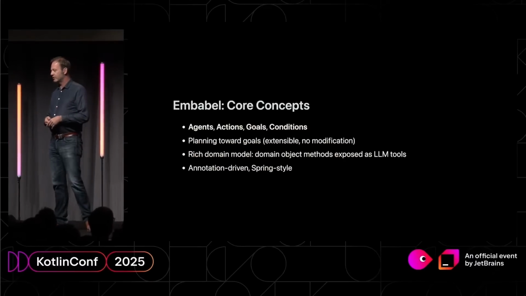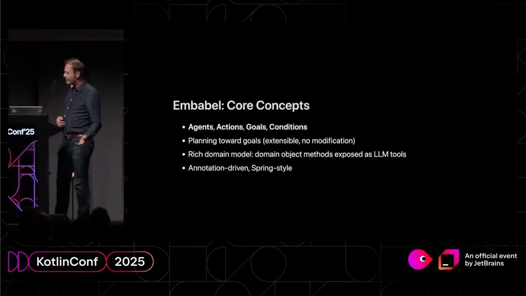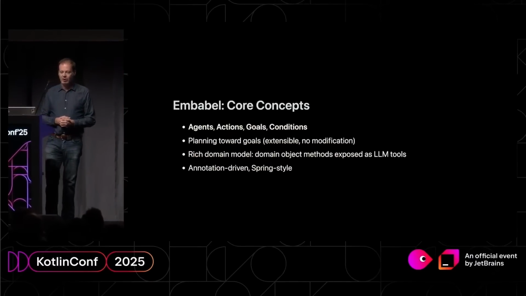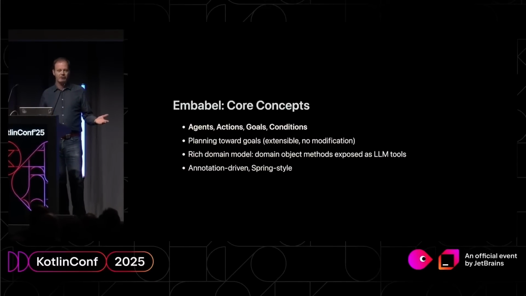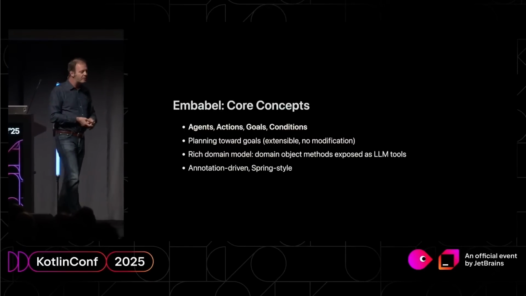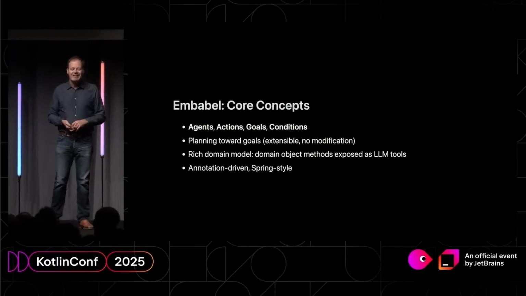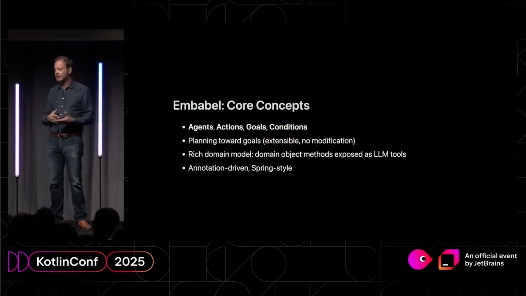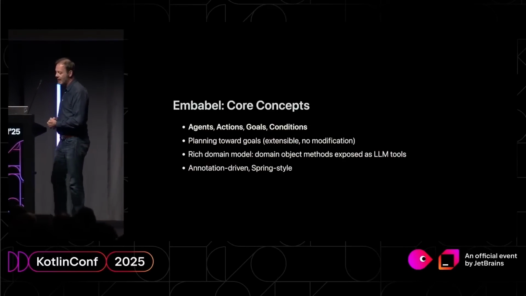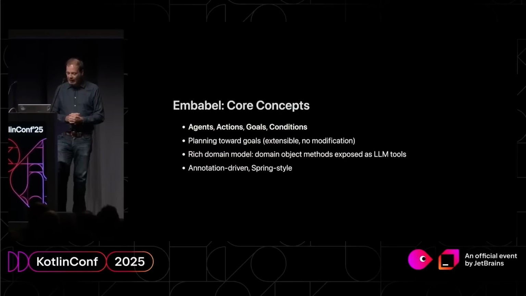Whereas if you look at technologies like, say, LangGraph in the Python world, you're specifying the flow of a state machine. It's the most obvious way to do it, and it clearly makes a lot of sense to model flows, but it's not very extensible because if you need to add more actions, you've potentially got to rewire your state machine. So you may have to tear up some existing code to add any enhancement.